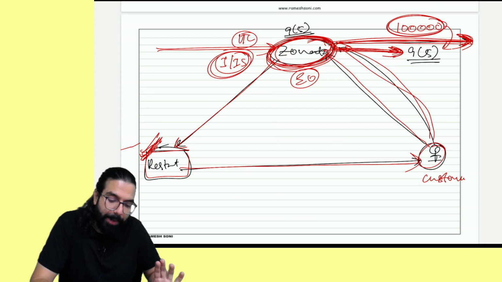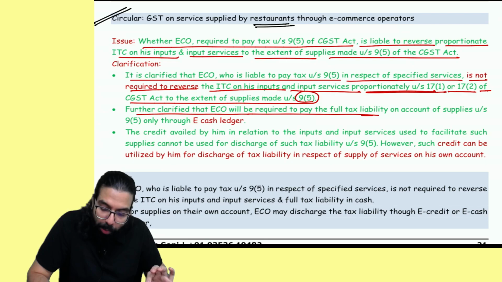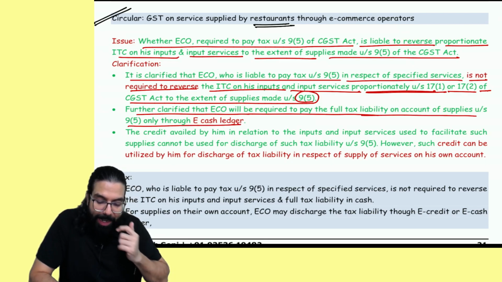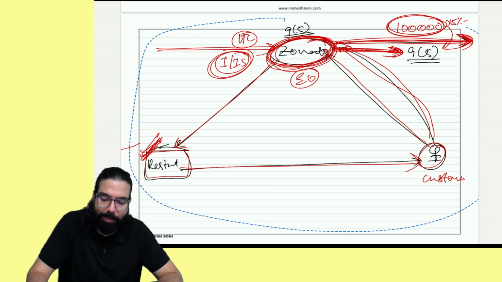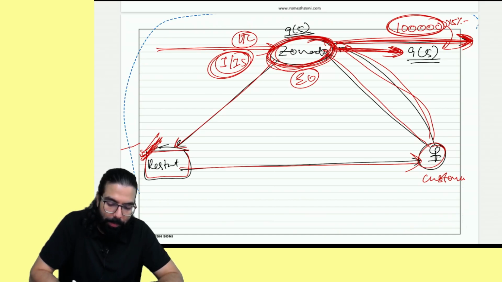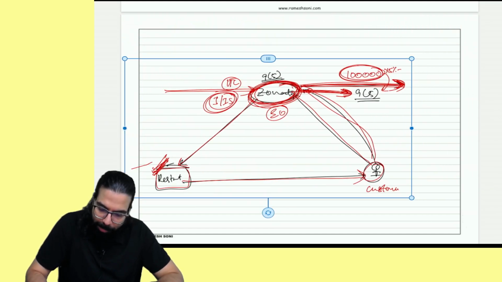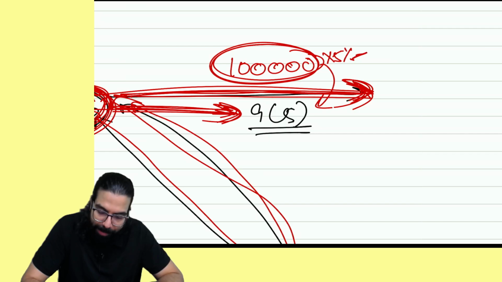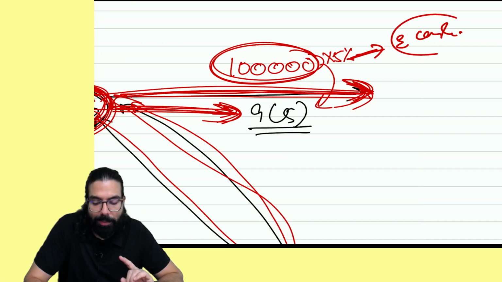First point clear. Second point, further clarified that e-commerce will be required to pay the full tax liability on supplies under 9(5) through cash ledger. This 1 lakh rupees, whatever 5% is payable, it has to be paid through the e-cash ledger only. Sir, on this supplies, whatever is the tax payable, it has to be paid. 9(5) wala tax always to be payable through e-cash ledger. Done, sir. This point is clear.